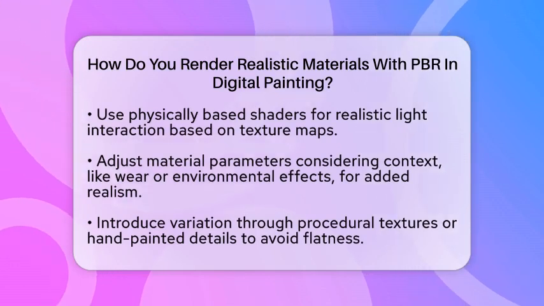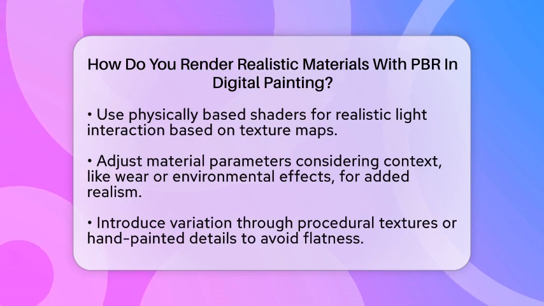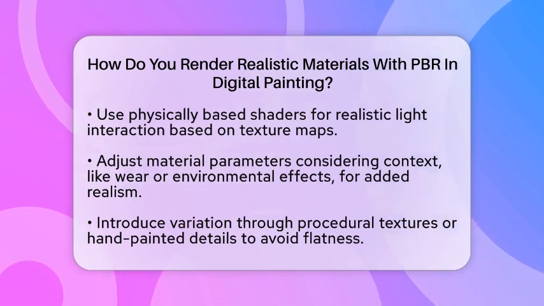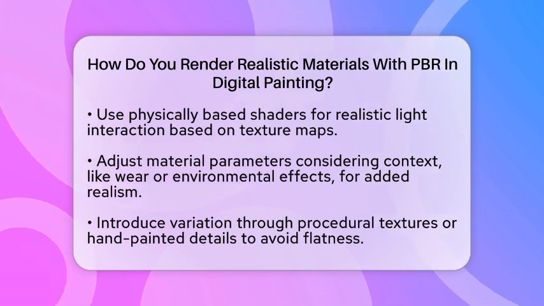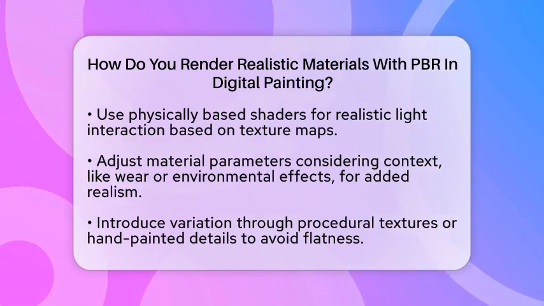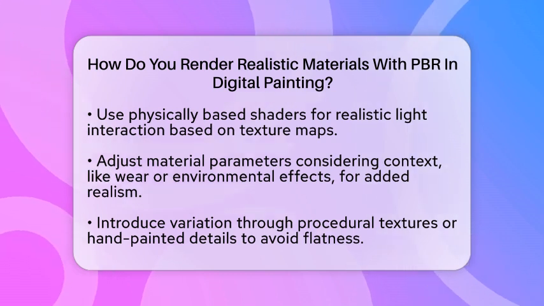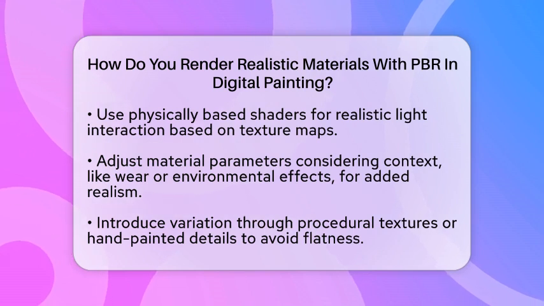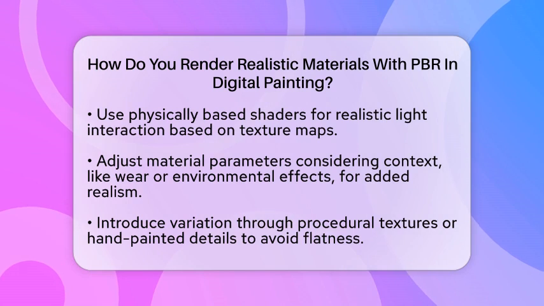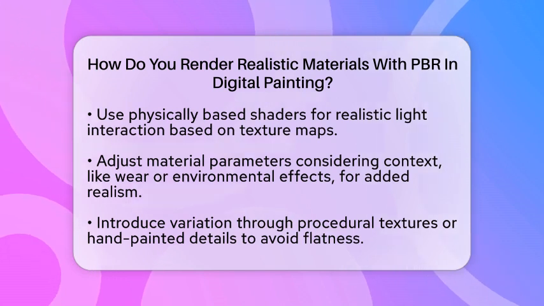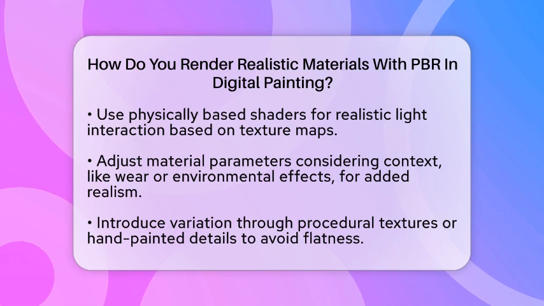Start by creating or sourcing accurate texture maps for base color, roughness, metalness, and normals. Use physically based shaders that calculate light interaction based on these maps and physical laws. Adjust parameters to reflect the material's context within the scene. Consider factors like wear, dirt, or environmental effects to add realism. You can introduce variation and detail through procedural textures or hand-painted details to avoid flat surfaces.